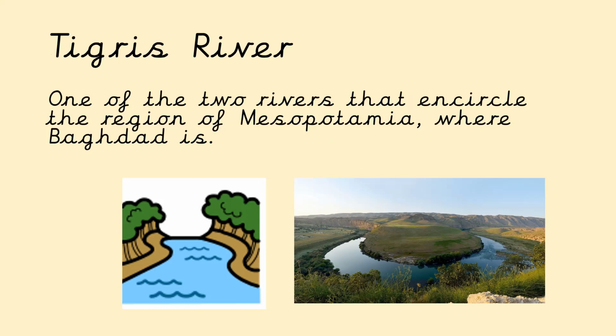Next, we have the Tigris River. Now, this is one of the two rivers that encircle the region of Mesopotamia, where Baghdad is. So Baghdad was actually built on the Tigris River, but Mesopotamia, the region of it, was encircled by Euphrates and the Tigris River.